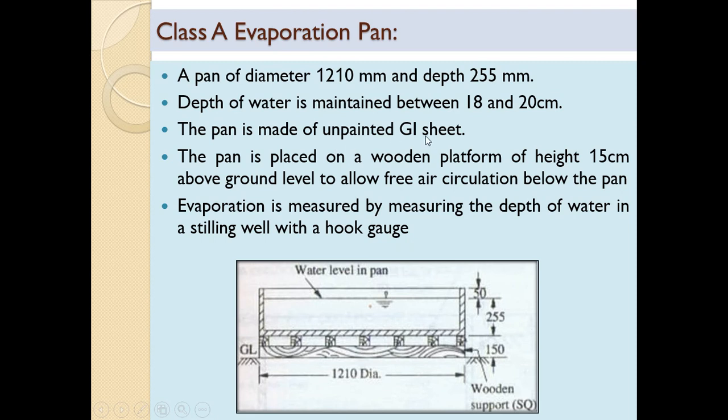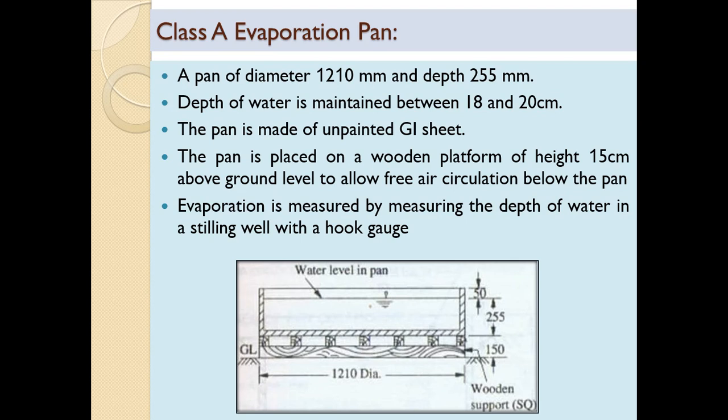The pan is made up of unpainted galvanized iron sheet, GI sheet. The pan is placed on a wooden platform of height 15 cm or 150 mm above ground level to allow free air circulation below the pan. Evaporation is measured by measuring the depth of water in a stilling well. A stilling well is provided here for measuring with the help of a gauge. So this is all about the Class A evaporation pan.